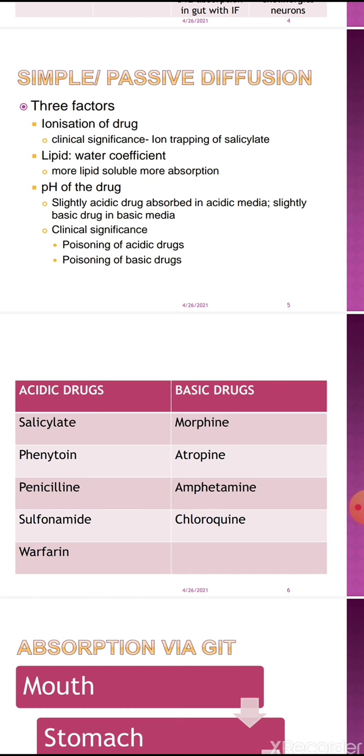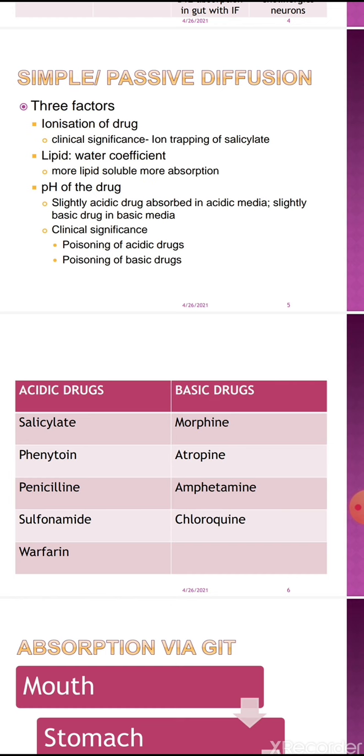Penicillin is an antibiotic, antimicrobial drug. The sulfonamide group of antimicrobials are also acidic. And warfarin, which you have read about in biochemistry and physiology, is an oral anticoagulant drug. These drugs are acidic in nature, and in the treatment of poisoning of these drugs, urine is alkalinized.